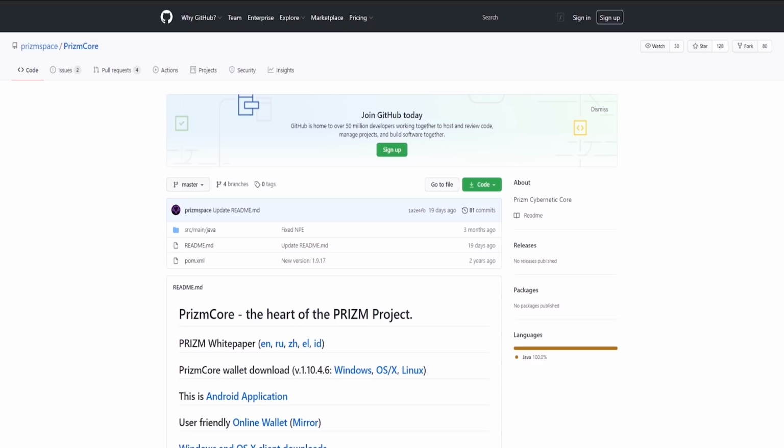This is where we can find the source code of the Prizm cryptocurrency, as well as all the official resources provided by the developers. We strongly discourage you from accessing your wallet through search engines. You run the risk of getting phished and falling prey to scammers. You just need to remember the short link Prizm.space. Let's move on to the view of the resources on this page.